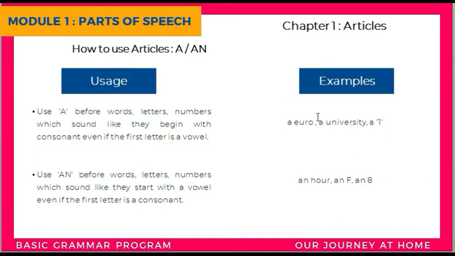Now if you see, the initial sounds of each of these words feel like they are not the basic vowel sounds, right? So hence they are considered as the consonant sound. So in those cases we have to use a before those words, and use an before words, letters or numbers which sound like they start with a vowel even if the first letter is a consonant.